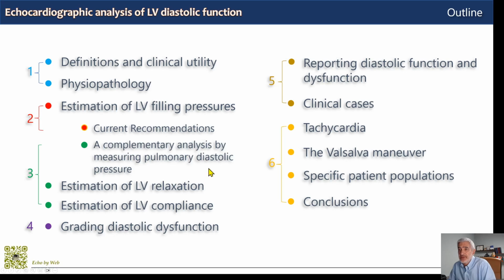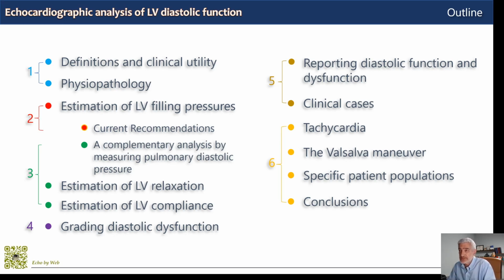In the third video, we will see a complementary analysis based on the assessment with echocardiography of pulmonary diastolic pressure, and then we will see how to estimate LV relaxation and compliance with echocardiography. The fourth video will be all about how to grade diastolic dysfunction with echocardiography.